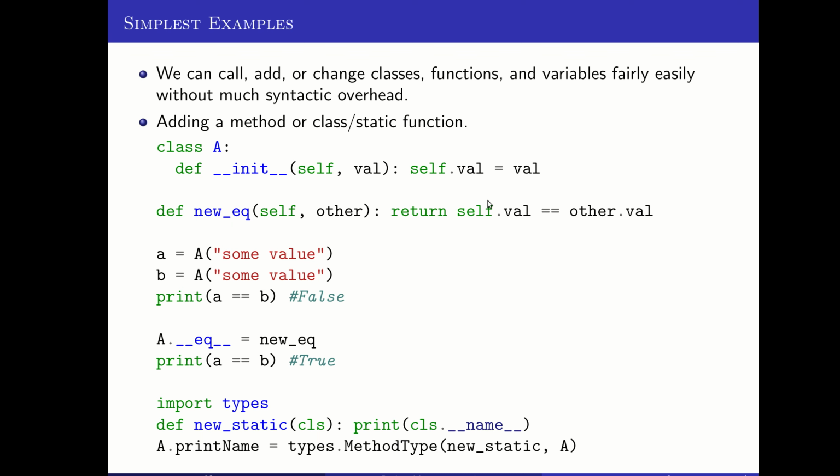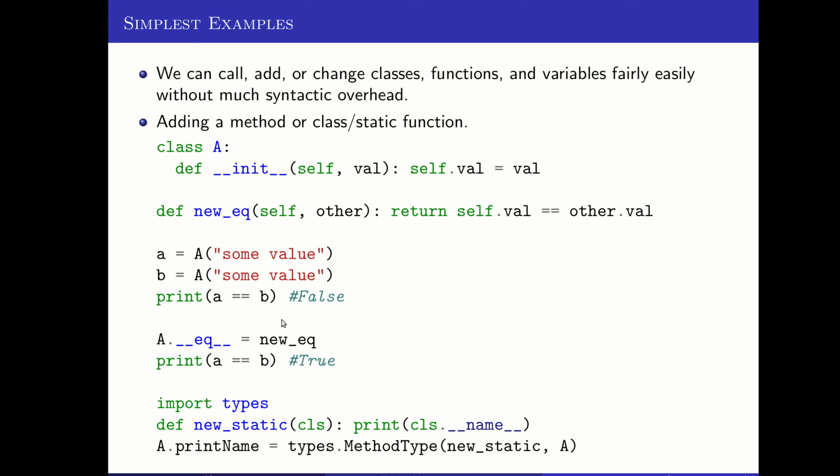It checks if the val variables of those two things are equal. Now, I don't have to call new EQ every time I want to compare two objects of type A, because I can actually modify the underscore EQ field of the capital A class and set it equal to that new EQ function there.